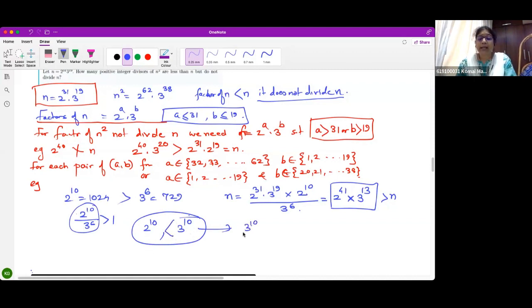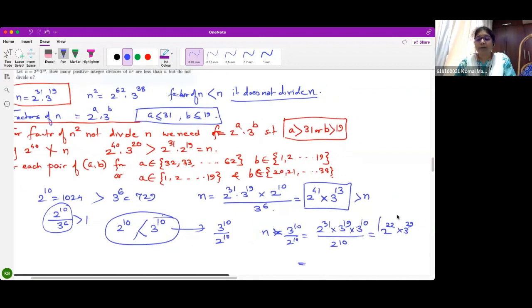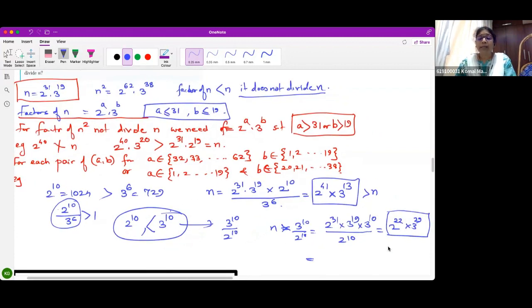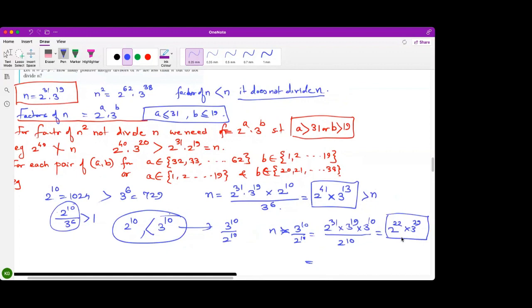So I will select 3 raised to 10 upon 2 raised to 10 and I'll multiply n by it. So I'll get 2 raised to 31 into 3 raised to 19 into 3 raised to 10 upon 2 raised to 10. So I'll get a factor as 2 raised to 22 into 3 raised to 29, which is the required factor, which is greater than n. Ma'am, it is 2 power 21, right?